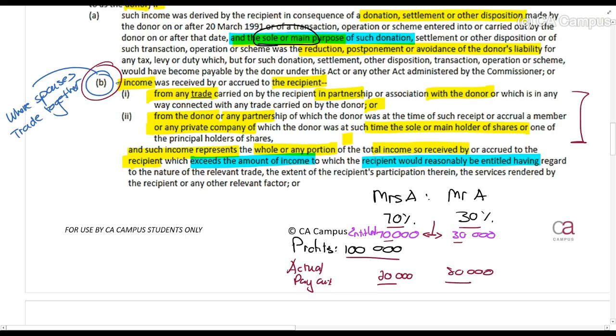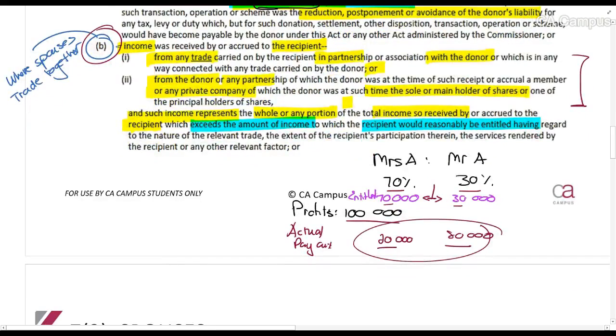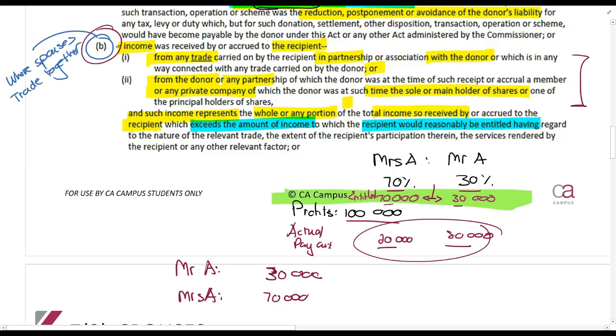What Section 7.2b says is, no, you can't do this. So what will happen is Mr. A and Mrs. A must be taxed on the amounts which the business ratios or the business demands them to be on. So Mr. A should be taxed on the 30,000 and Mrs. A should be taxed on the 70,000. So we ignore the actual payout.